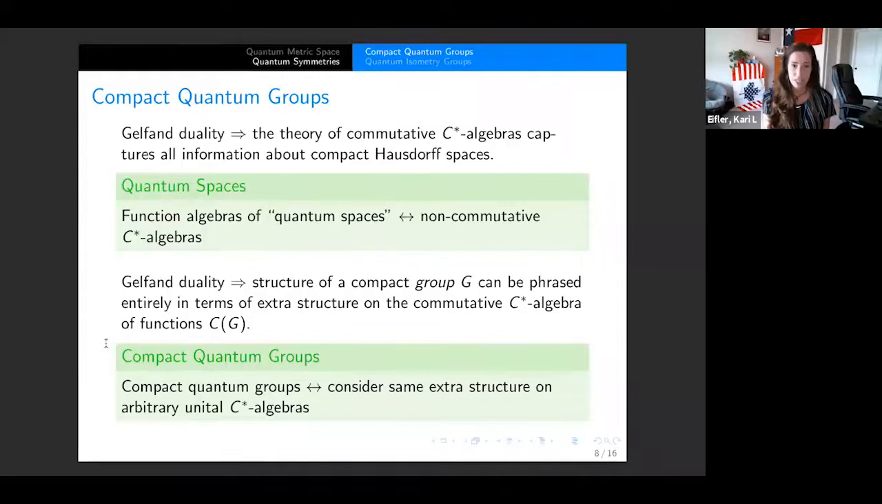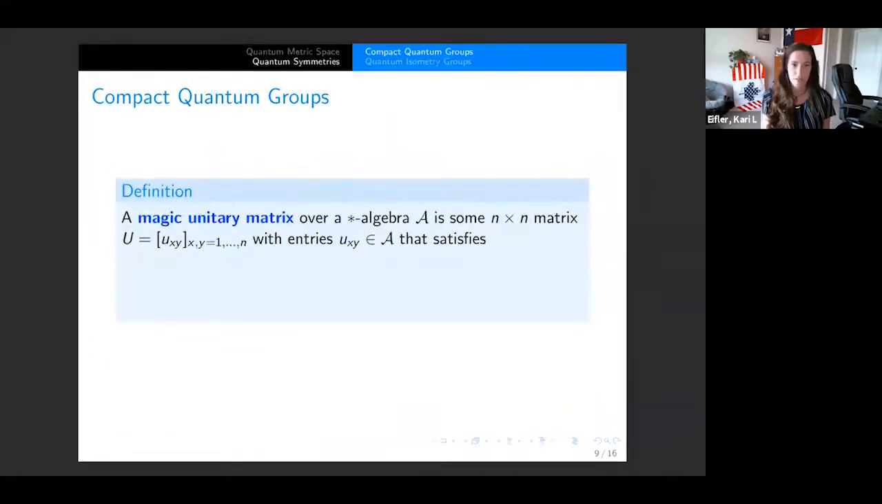Okay. So one thing that we look at when we look at compact quantum groups is this magic unitary matrix. So a magic unitary matrix over some star algebra A is going to be an n by n matrix U, where each entry is inside of A, indexed by x and y with these two properties. So the first is that each entry is going to be a projection: u_xy equals u_xy squared equals u_xy star. And we also want the sum over every row and the sum over every column to equal 1. Because these are projections, this is also going to say that all of those projections in a single row are orthogonal, and all the projections in a single column are also orthogonal.